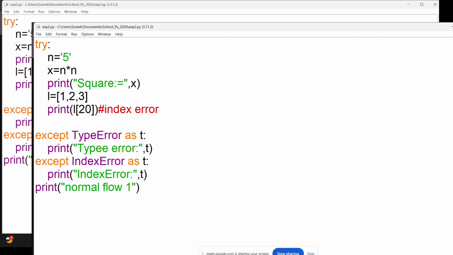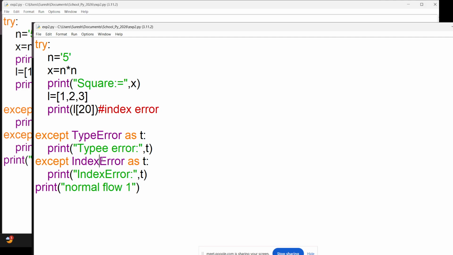Now what do you think, which error occurs first? It will throw both the errors, or it will throw the type error, or it will throw only the index error? Both errors will come, first the type error and the second time the index error.